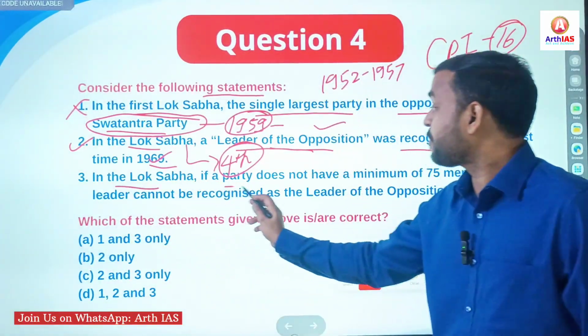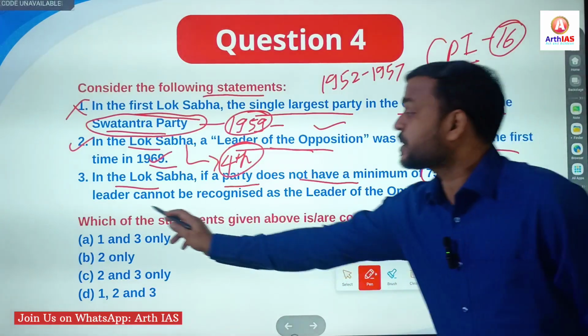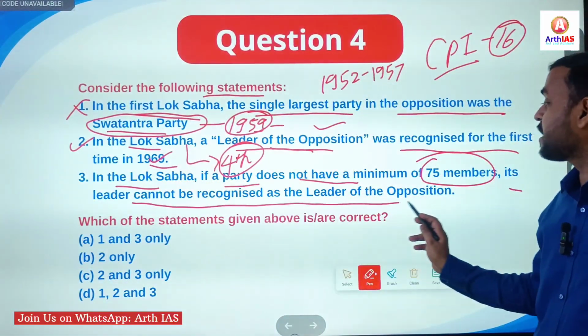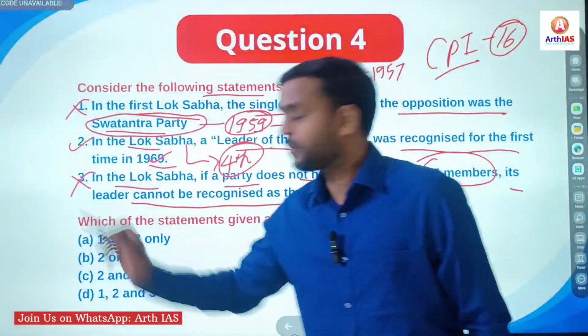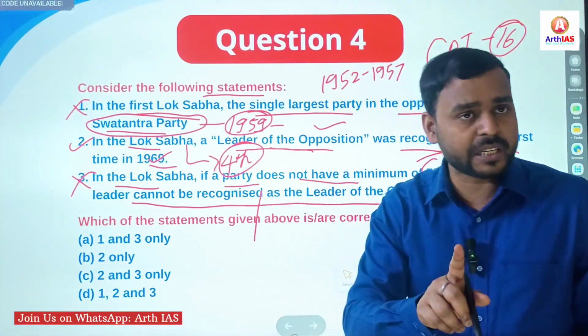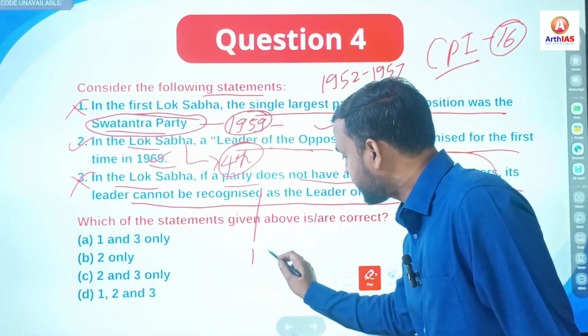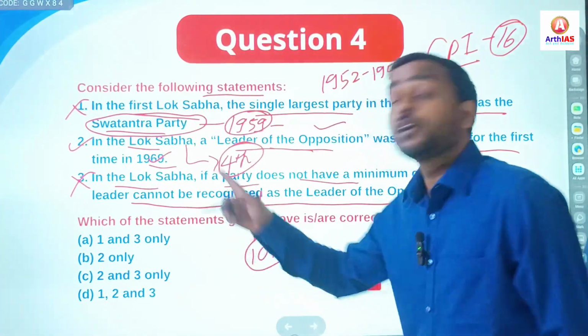Next, third statement. In the Lok Sabha, if a party does not have a minimum 75 members, its leader cannot be recognized as a leader of opposition. Again, wrong statement. Why? Because the criteria is that the single largest opposition party must have at least 10% of total seats of Lok Sabha.